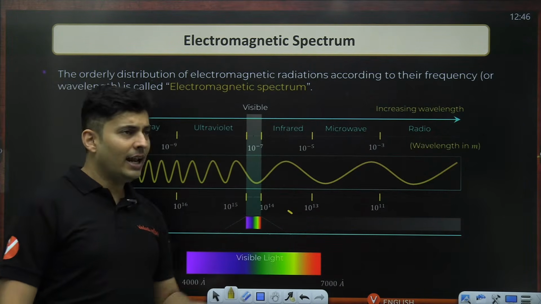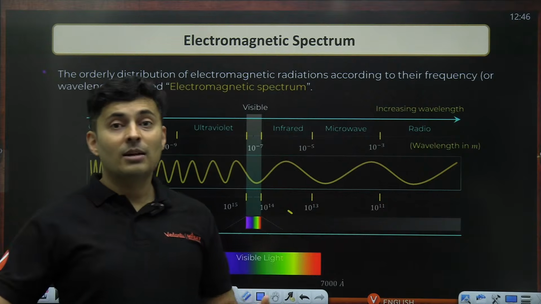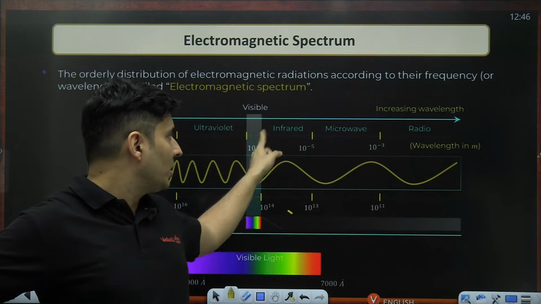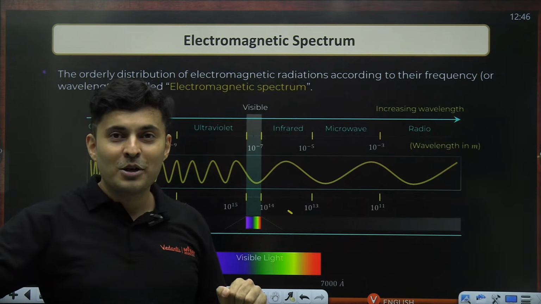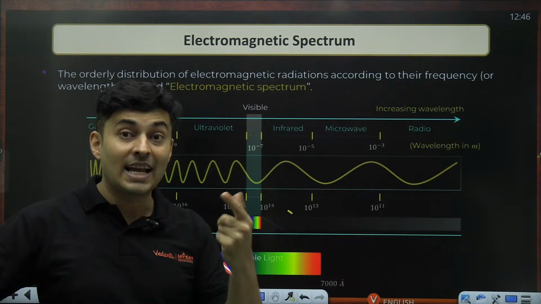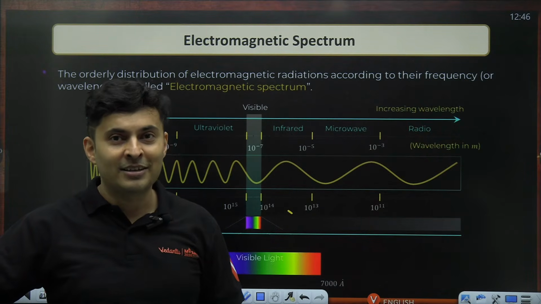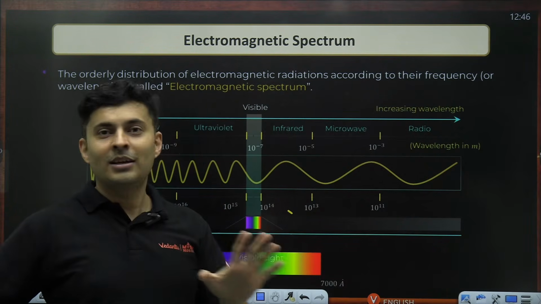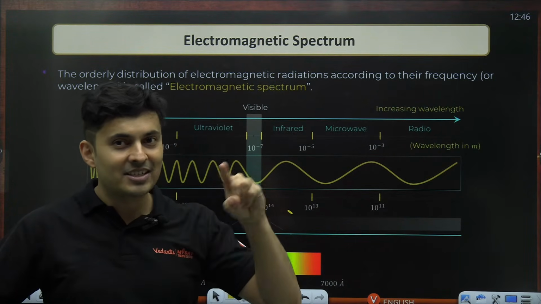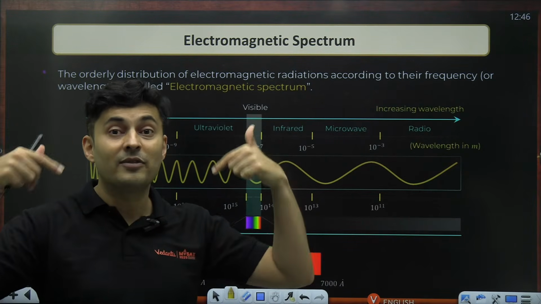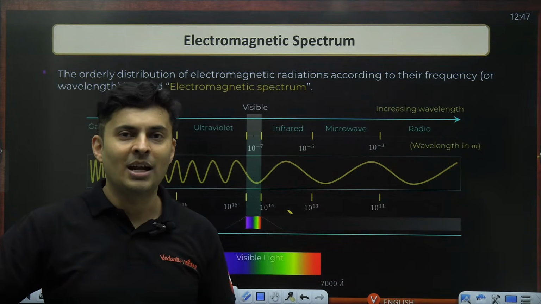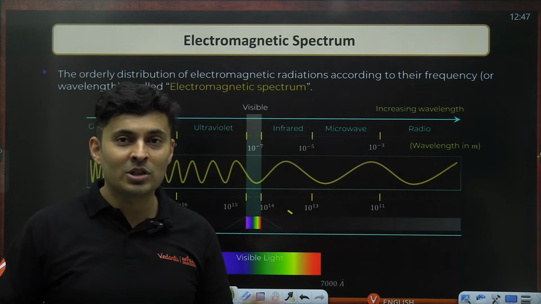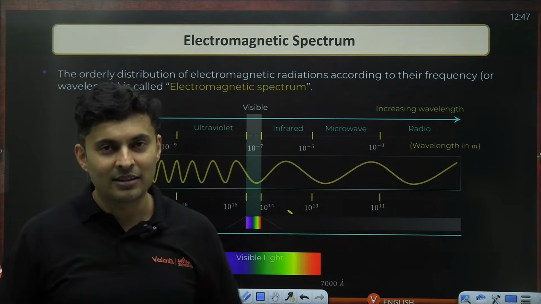Okay. Infrared rays are used for thermal imaging. Right now, I am emitting infrared rays. Unfortunately, you cannot see it because it is beyond the visible range. But some snakes and some reptiles can see infrared rays. So even when it is pitch dark, if you are thinking you can be safe from a snake, then trust me, you cannot, because the snake can still see you, because the body heat is emitting infrared electromagnetic radiation. I know you are already scared of snakes, but this one thing has added to one more list of the fears. So most of the reptiles can see you even when you are in the dark.